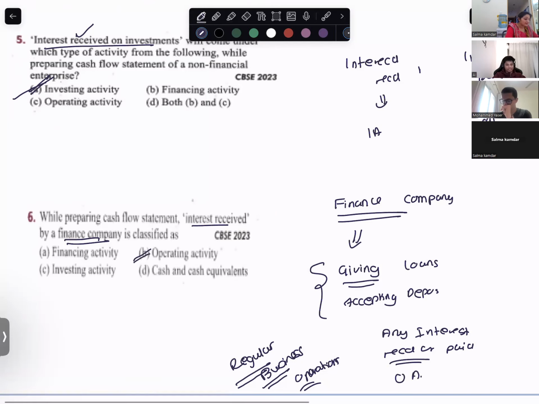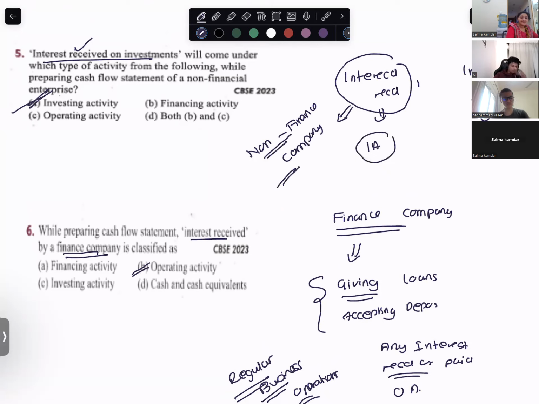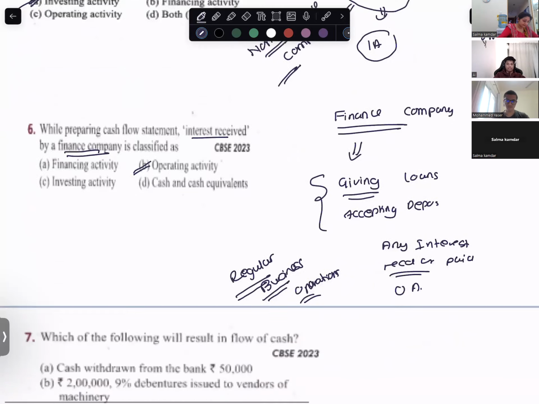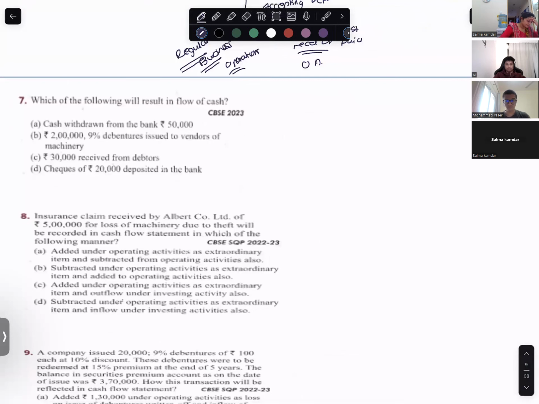But the same thing, if interest is received by a non-finance company, then it is which activity? Investing activity. And interest paid by a non-financing company is operating activity. Are you with me? Come on, read the next one.